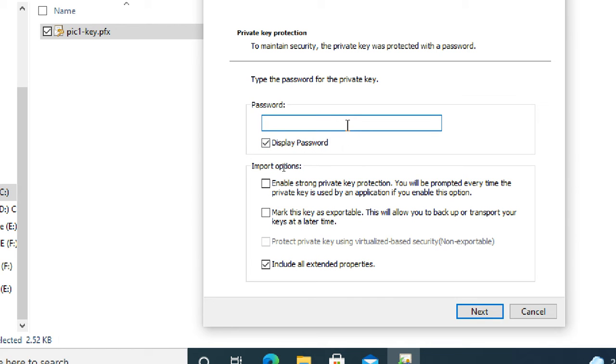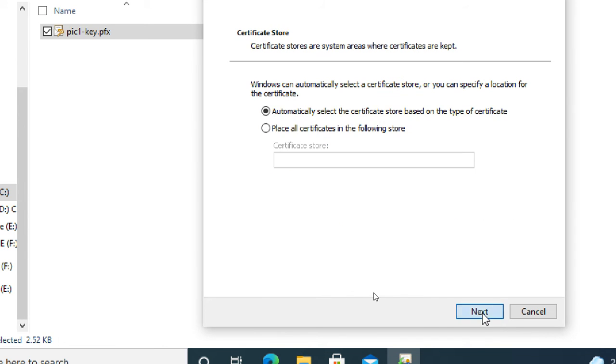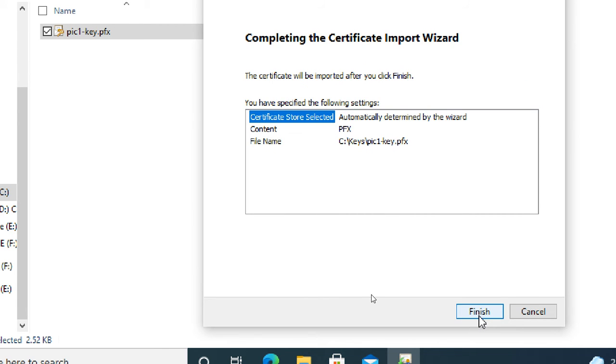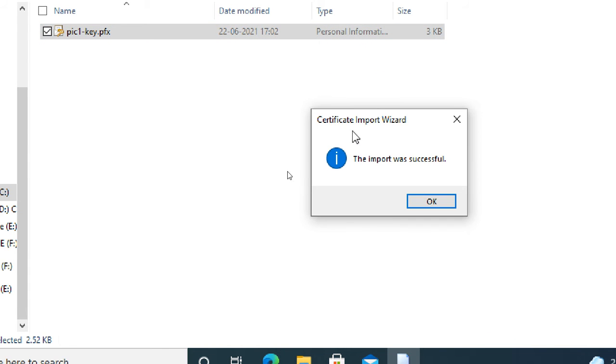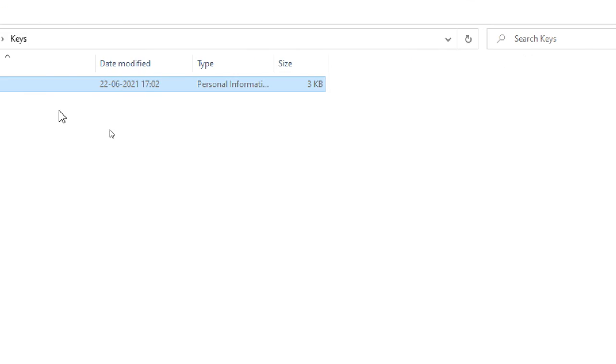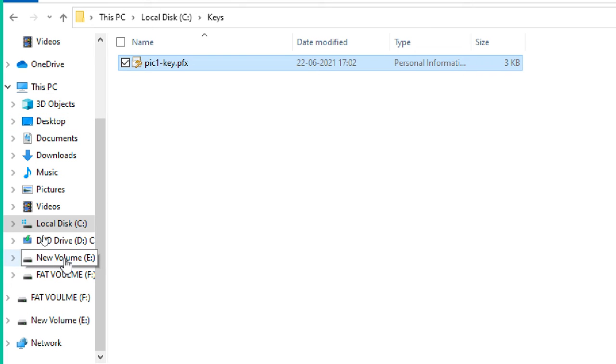So when I exported, whatever password I gave, the same password I have to give. Next. Leave it at the first option only for this practical. Next. Finish it. Import was successful. Successfully imported. Now I'm going to E drive.